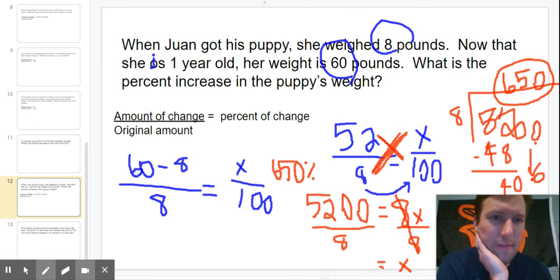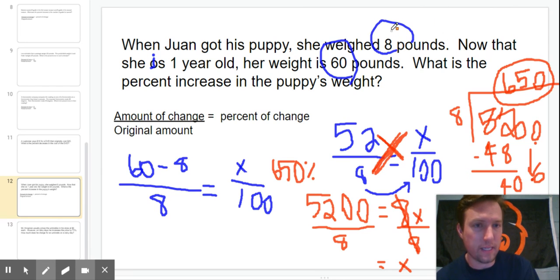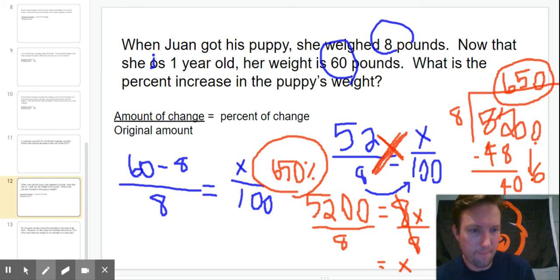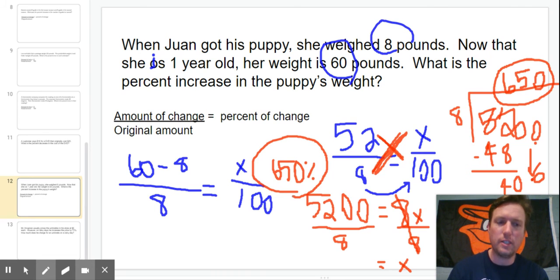If you have 8, and if it went up 8, that would be 16 pounds. That would be a 100% increase. Well, it didn't just go up from 8 to 16. It went all the way up from 8 to 60. That is a very large increase. So it's going to be a 650% increase.